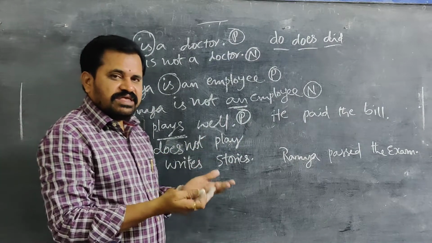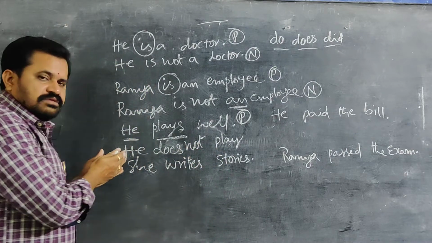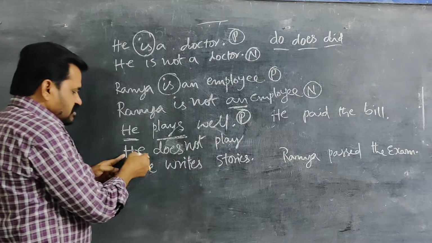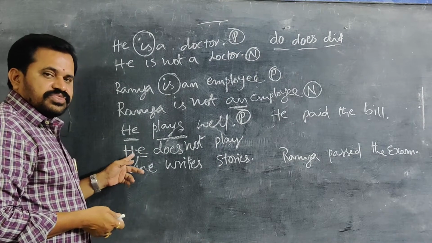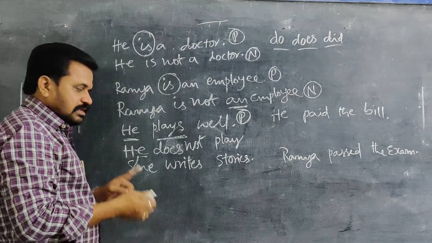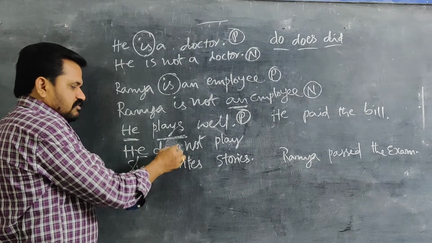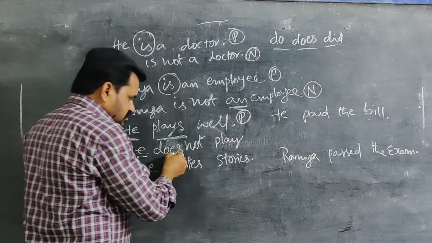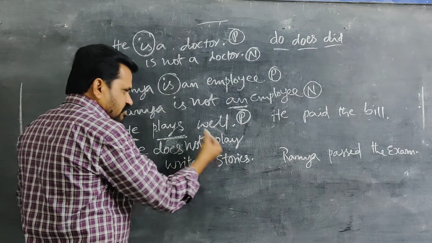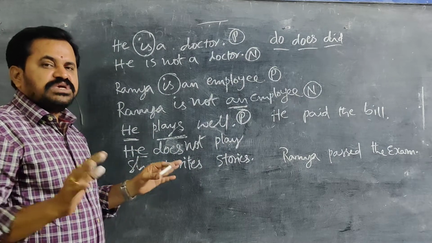You may ask me like that: master, you said play is used with plural subjects because it is V1, but you are writing play with he, which is a singular subject. Why are you writing it? You may get this doubt, so for that I am giving clarification. Here don't see the subject, see this do, does, did. Whenever they are here, whenever a verb comes immediately after this, it should always be V1. There is no exception at all in this rule.